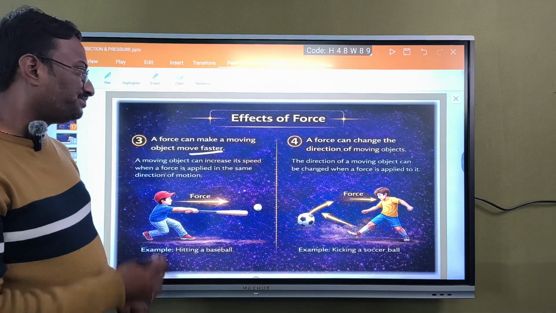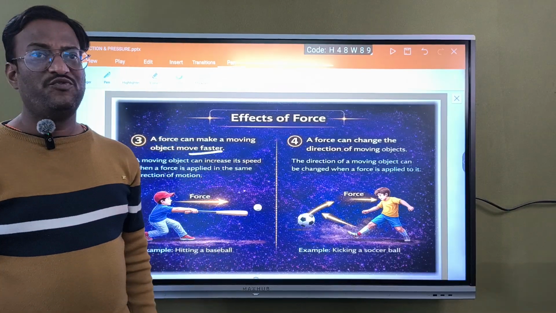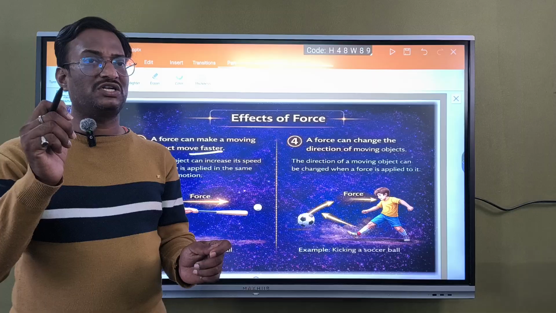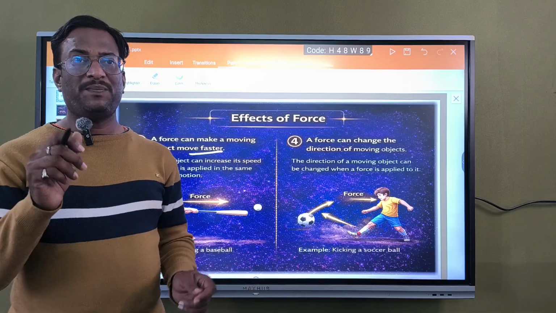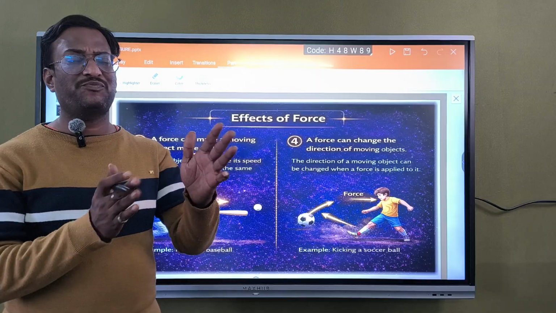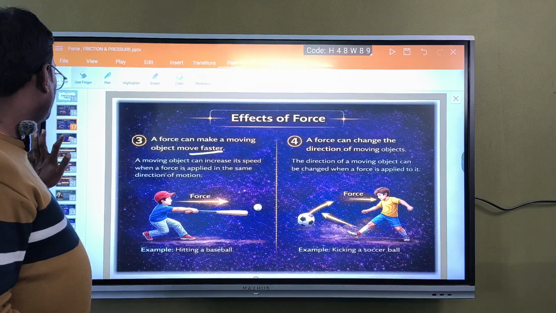And next one, a force can change the direction of a moving object. While driving, we put some force on the steering. If you apply some force on the steering, the direction of the car or bus will be changed. That is also one kind of effect of force. Right?